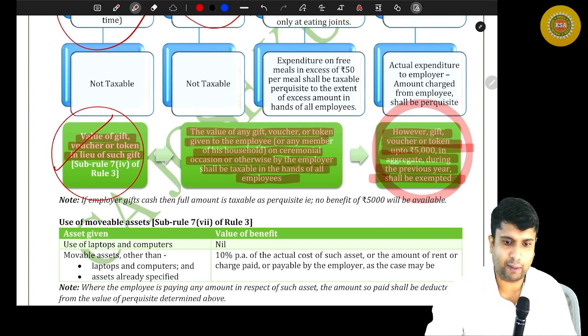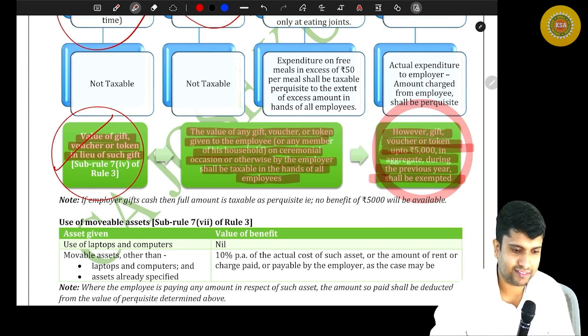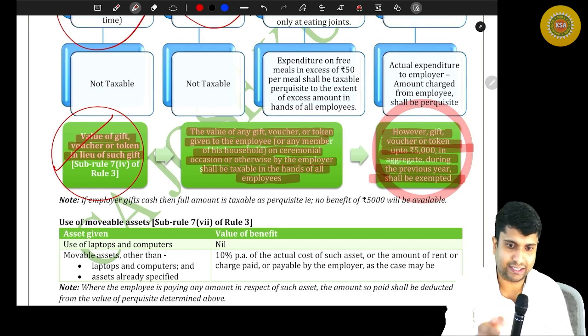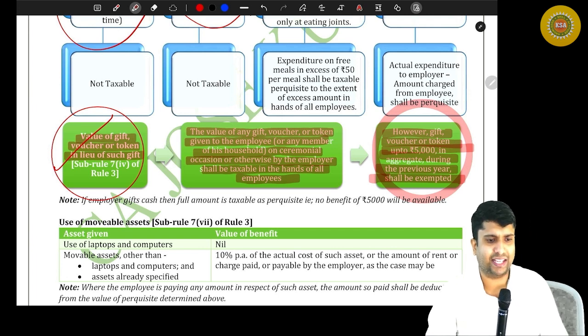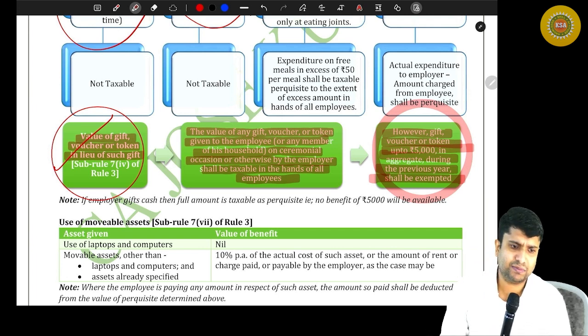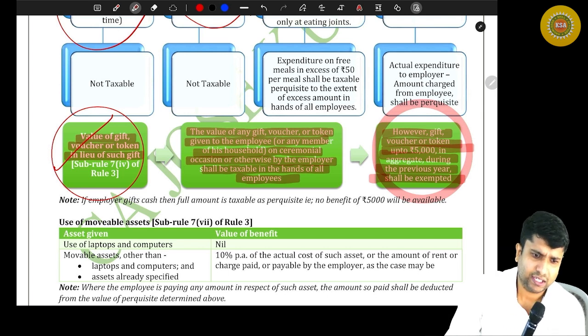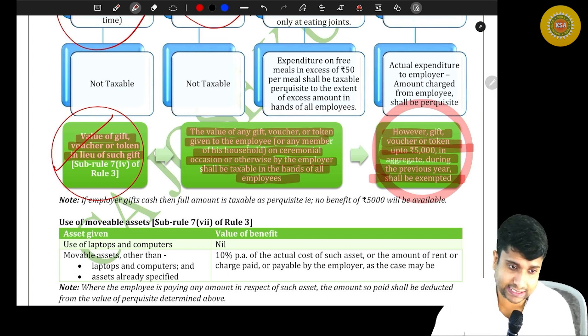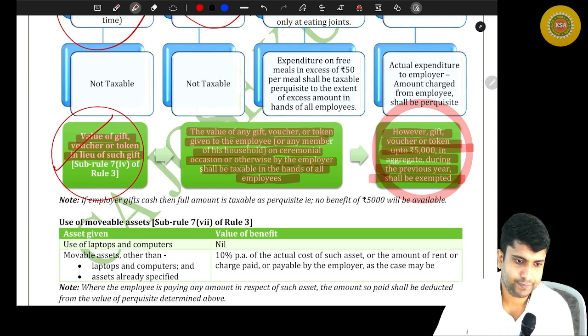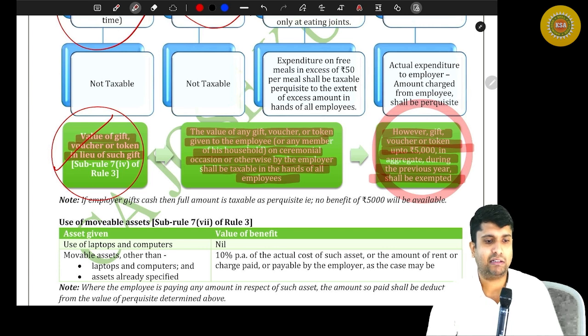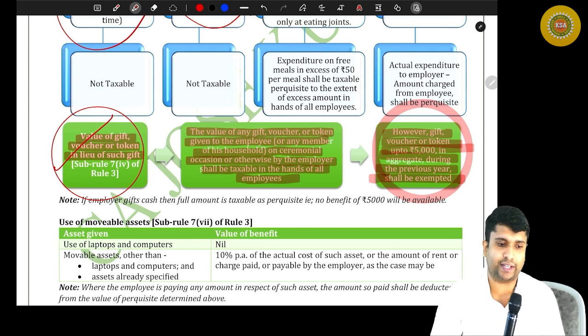The provision of up to 5,000 is what was written by the institute. It's not a copy-paste of the Income Tax Act; I have simply written up to 5,000. So if the company conducts some function-oriented games for children of the employees and gives vouchers for prizes to winners of more than 5,000, no problem. But if it is only for the employees, yes, that has to be considered as a gift. If it's a common program and the employees' sons also attended, then no problem.